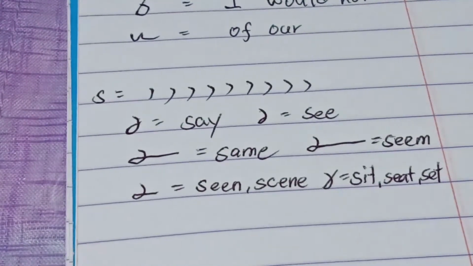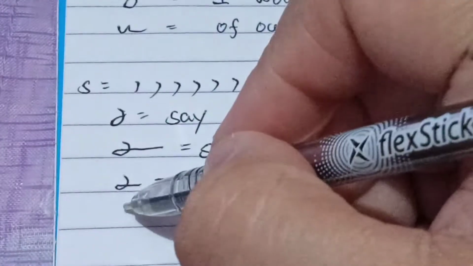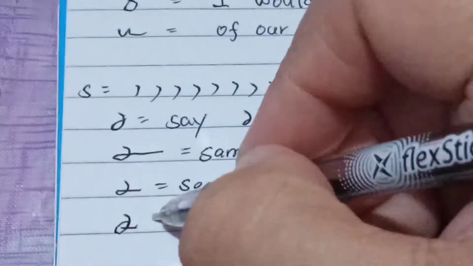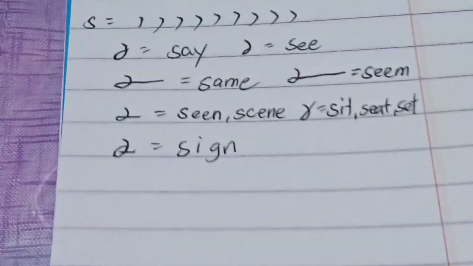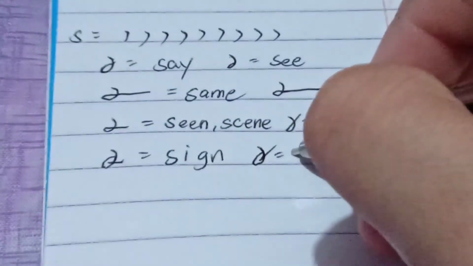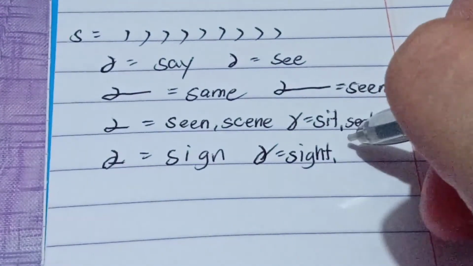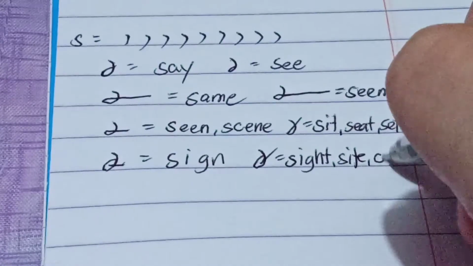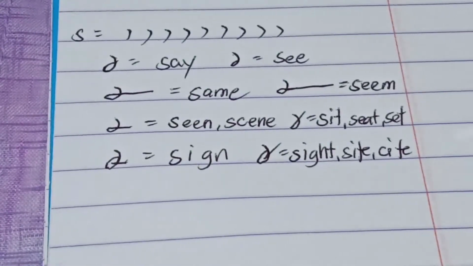Another, if I combine S-I-N, so this is sign. Okay? Sign na po yan. Another, if I combine S-I-T, so pwede po siyang sight or site or cite, S-I-T-E or C-I-T-E. So, it depends also how it is used in the sentence.